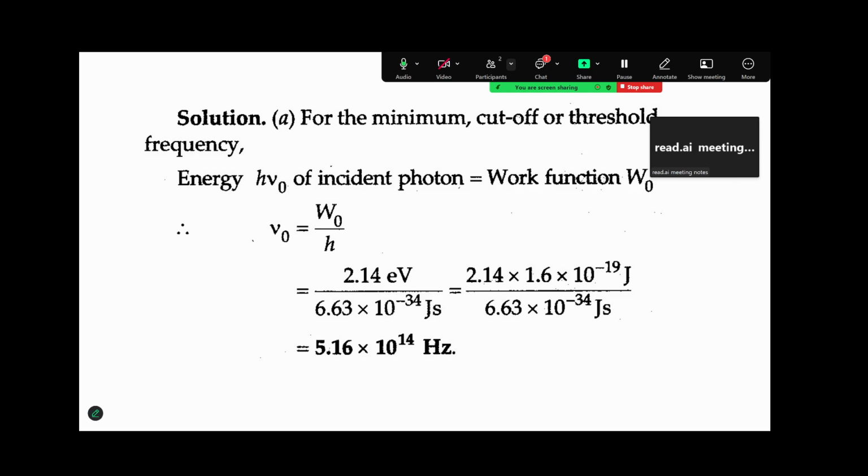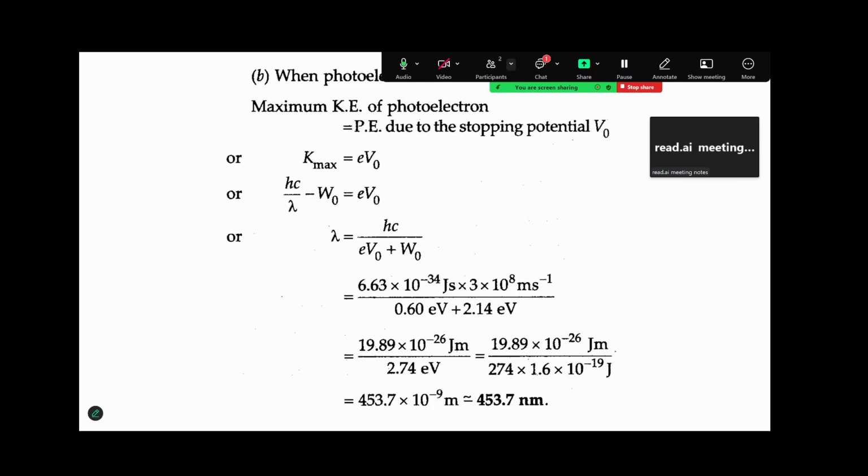In case the rolling is quite fast, you can always pause and look at what things are. And in the next case, as I told you, we are looking at your kinetic energy, which should be equal to hc by lambda minus work function, which is eV. So your lambda will be hc upon this. Put all the values and you will get the wavelength as this much. Do your maths properly.